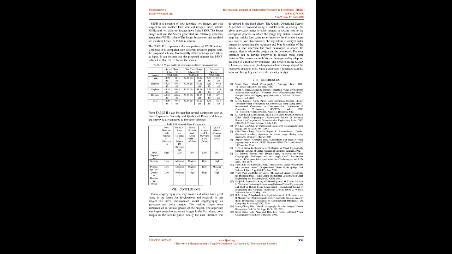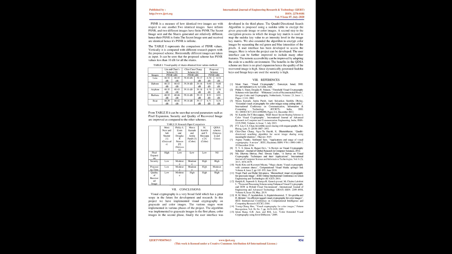7 conclusions. Visual cryptography is a very broad field which has a great scope in the future for development and research. In this project we have implemented visual cryptography on grayscale and color images. The various stages were implemented in various phases of the project. The algorithm was implemented on grayscale images in the first phase, color images in the second phase, and finally the user interface was developed in the third phase. The quadridirectional search algorithm is proposed using a Sudoku table to encrypt the given grayscale or color images.